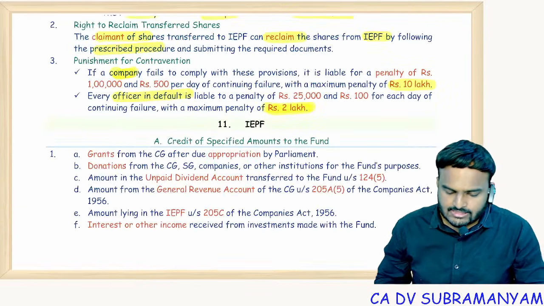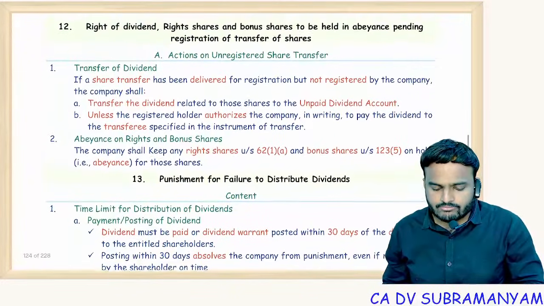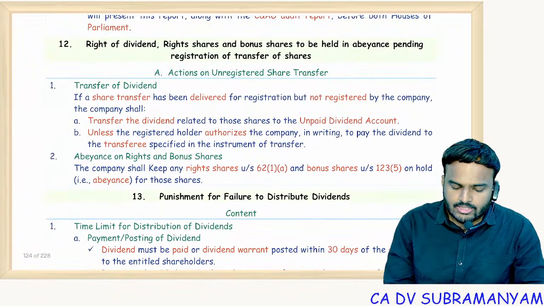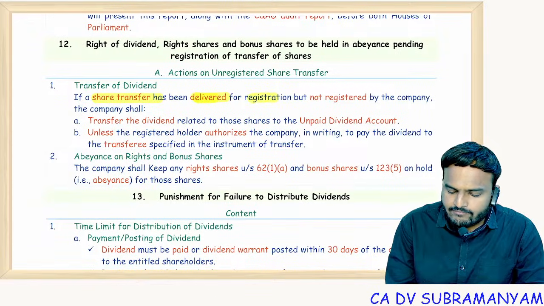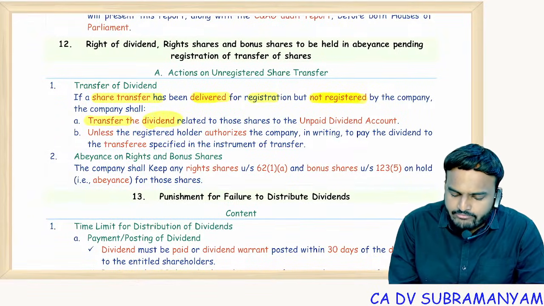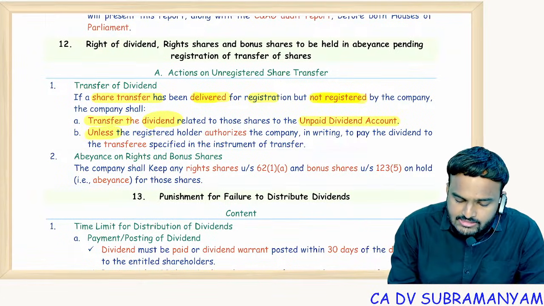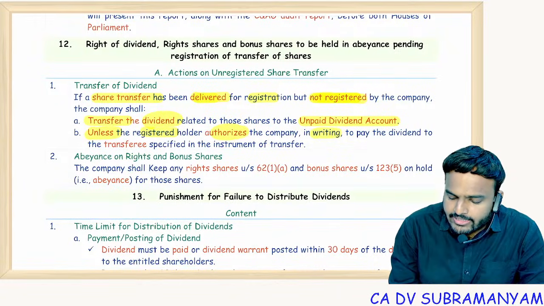For this, we need section 126. Revision of section 126 is needed. If a share transfer has been delivered for registration but not registered, then the company shall transfer dividends directly to the unpaid dividend account unless the registered holder authorizes the company in writing to pay dividends to the transferee.